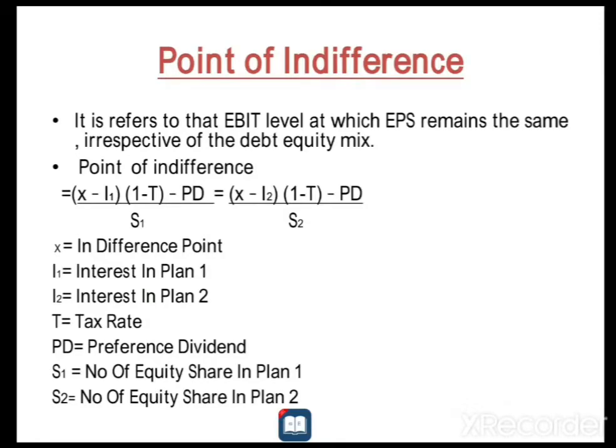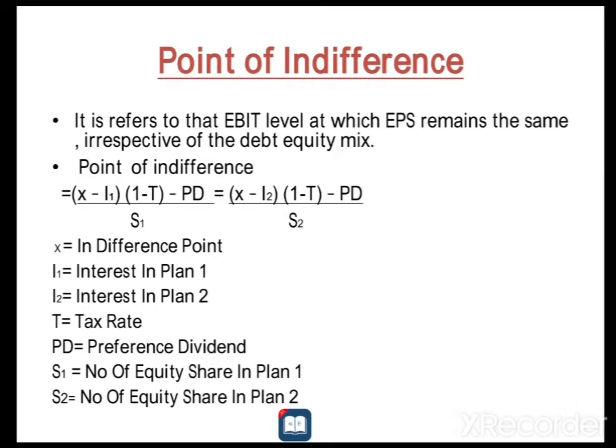In today's class we are going to discuss a very interesting topic, that is the point of indifference. Before going to discuss it, in the previous class we studied different problems on capital structures. At the time of discussing capital structure, I mentioned that if there is no EBIT, how are we going to find it? Whenever we calculate the earnings per share, EBIT is very important. So if there is no EBIT in the problem, we have to first find EBIT, and afterwards calculate EPS.